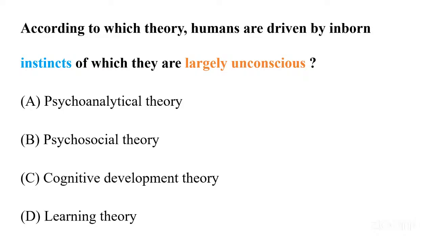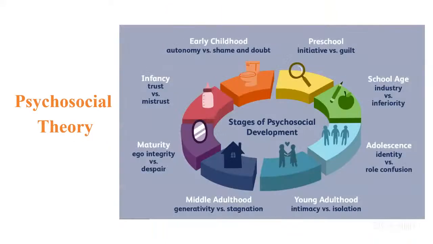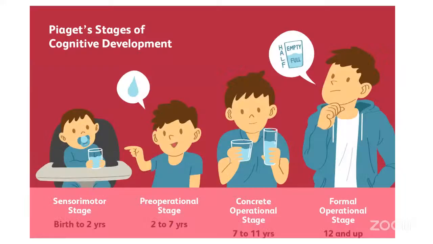Let's understand these options. When we talk about psychoanalytic theory, it is about the unconscious, subconscious, and conscious mind, which was given by Freud. He has explained it in his iceberg theory. When we talk about psychosocial theory, this is the theory given by Erik Erikson, as we have studied, and it has 8 stages. The third option was cognitive developmental theory, which was given by Jean Piaget, and he has given 4 different stages and how our cognition develops throughout these stages.